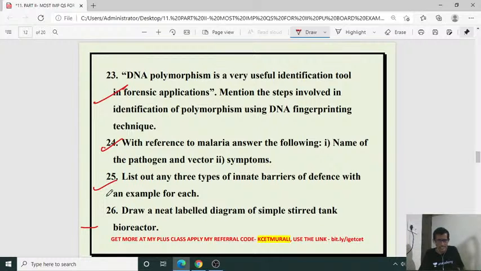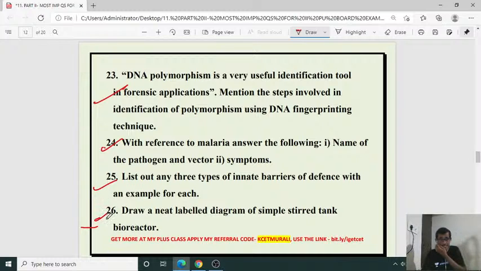Then list out any three types of innate barriers of defense with an example for each. Innate barriers under the human health and disease chapter: physical barrier, physiological barrier, cellular barrier, cytokine barrier. As we all know that, isn't it? That is the answer for question number 25.